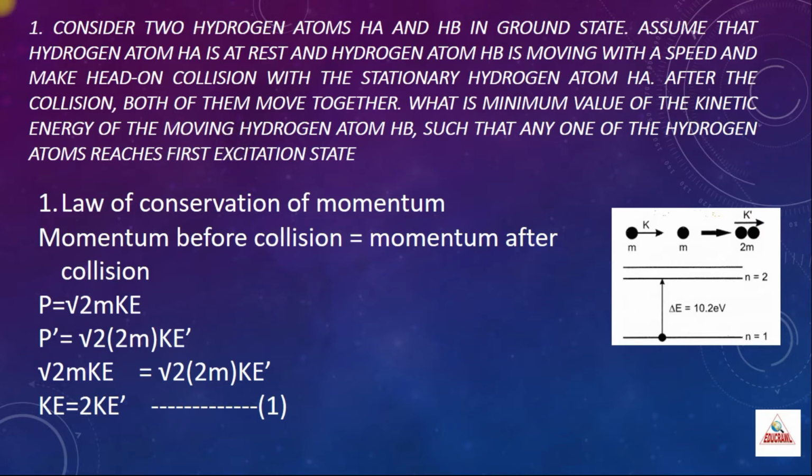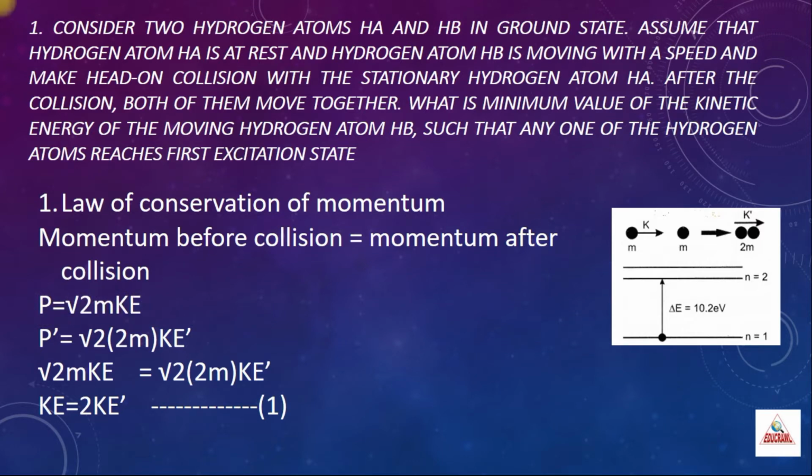First, we will start our problem with the law of conservation of momentum. The law of conservation of momentum states that momentum before collision is equal to momentum after collision. You know the relation between momentum and kinetic energy: P is equal to root of 2 into m into kinetic energy. This is the momentum before collision.